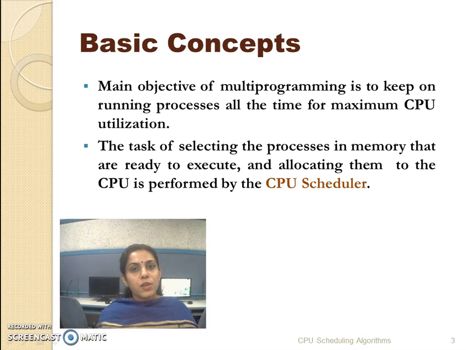Now, what is the main objective of any multi-programming operating system? It is to keep the CPU utilized for the maximum time. And it is achieved through the CPU scheduler. What the CPU scheduler exactly does is select the processes in memory which are ready to execute and allocate them to the CPU.